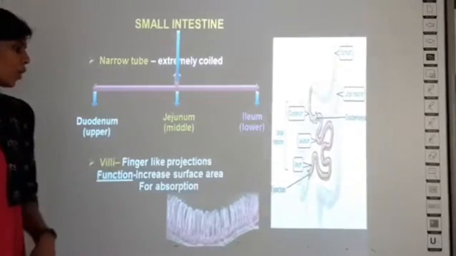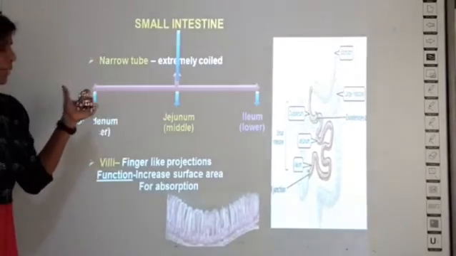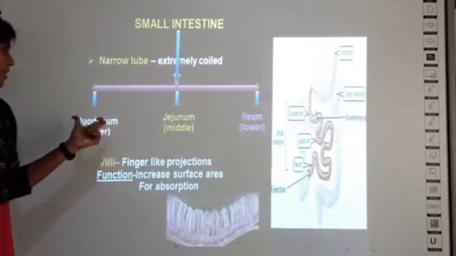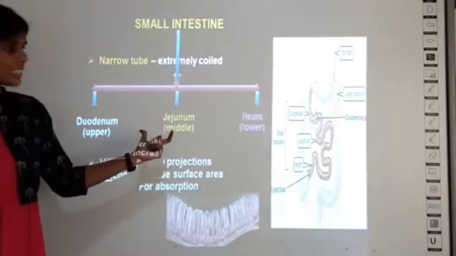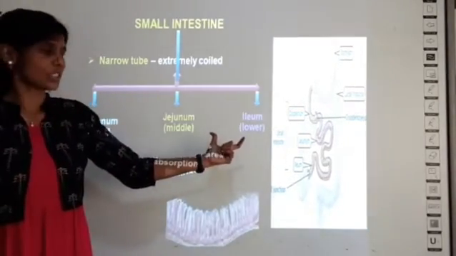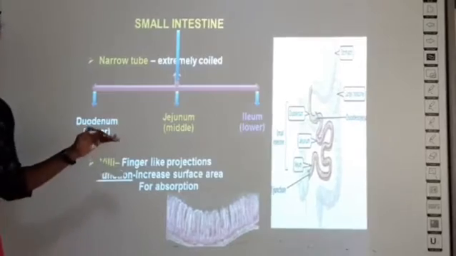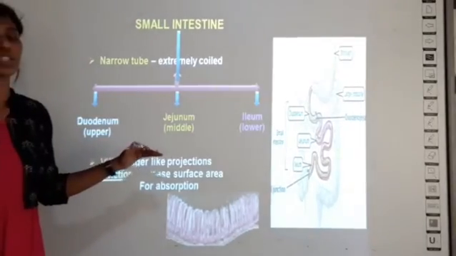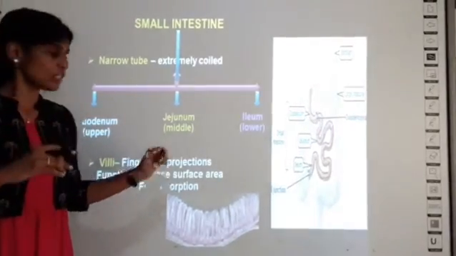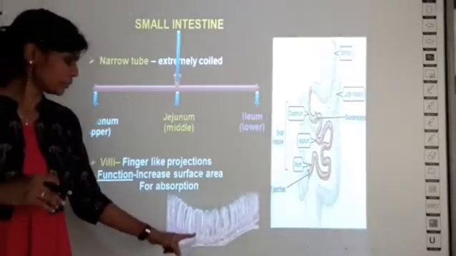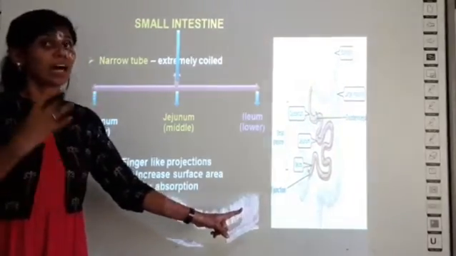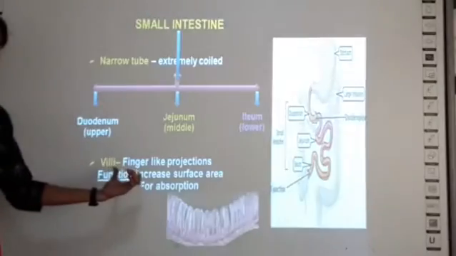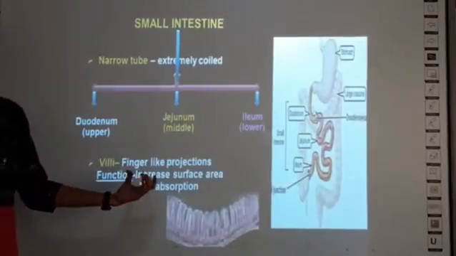The small intestine can be divided into 3 regions called the duodenum, which is the upper region, the jejunum, which is the middle region, and the ileum, which is the lower region. And throughout the small intestine, you have a structure called villi, which are finger-like projections. This is the villi. It is like a finger, and the function of villi is absorption of nutrients into the blood.